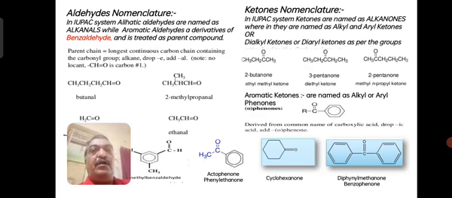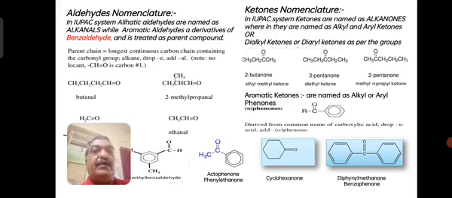RCHO is generally reported as alkanal. R may be a single carbon, two carbons, 3, 4 or a long chain of hydrocarbon. But the condition is that at one end there must be a CHO grouping, that is the aldehyde group.